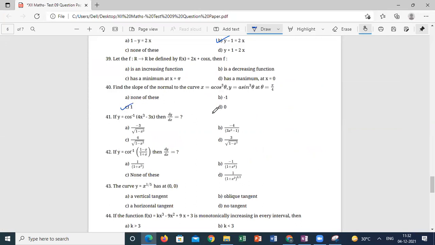So the next one is also a substitution method. The direct method is a little bit tedious. The substitution method is the easiest one.